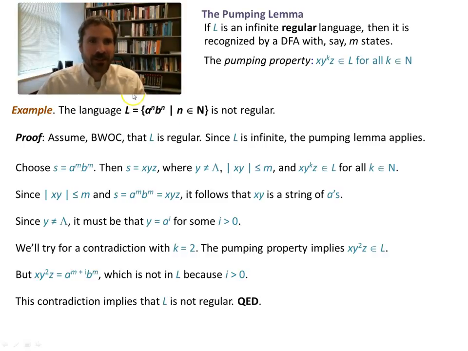All right. In any case, the problem here is that we have n two times. You can do this a to the n. If it's just a to the n, you're good to go. There's not a problem at all, because you just have the state go in and you can repeat the a n times. And if this were a to the n, b to the m, that would be fine too, because you would have your state for a, your state for b, and you would just loop back to them a times and b times. The problem is forcing the b to happen exactly the same number of times as the a.